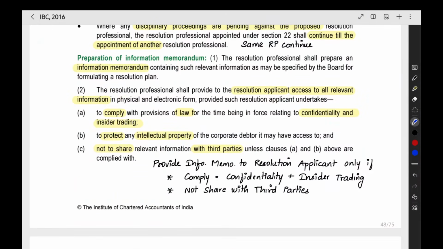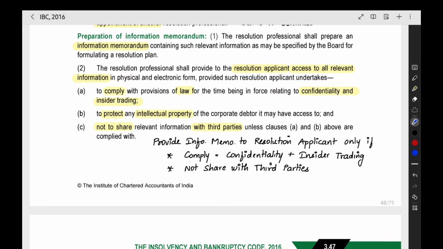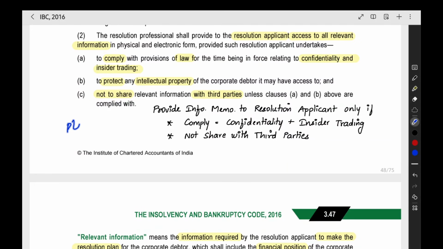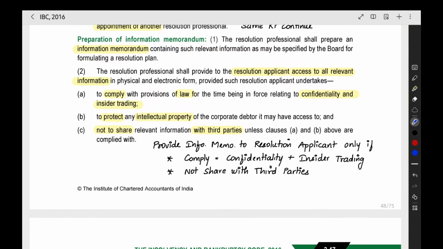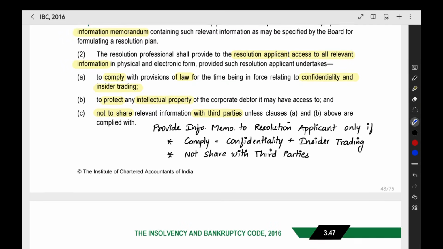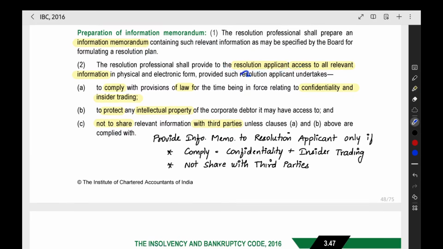Now the next thing, preparation of the information memorandum. The information memorandum should be prepared as may be specified by the board. Then the resolution professional shall provide to the resolution applicant all relevant information. The persons who are preparing the resolution plan to take over the company and revive the company are called the resolution applicant. You have to give all the relevant information to the resolution applicant. Only then can they prepare the proper plan for reviving the company. Then the resolution applicant should give some declaration before getting access to the information of the particular company.